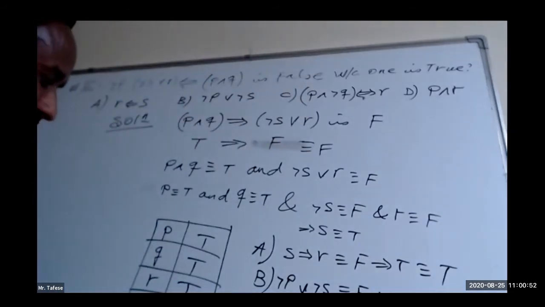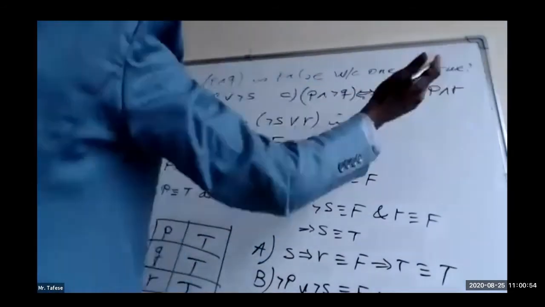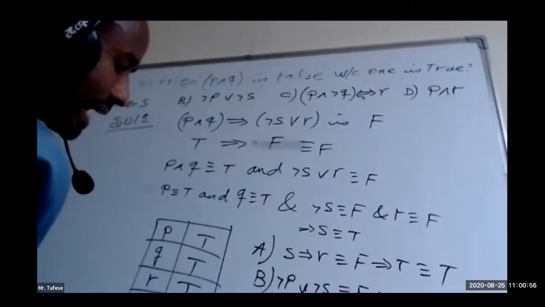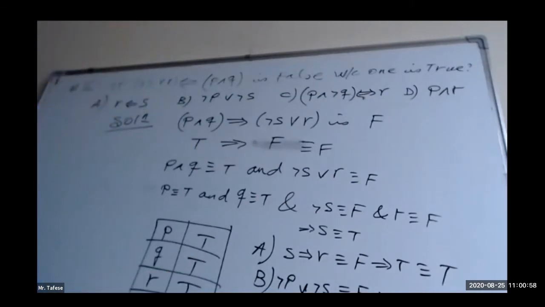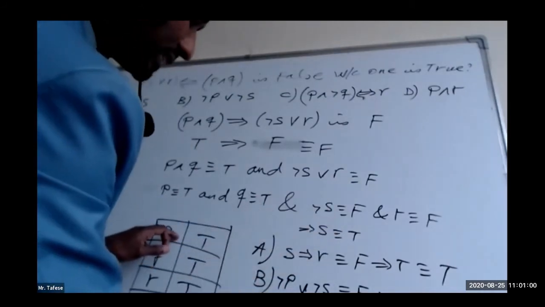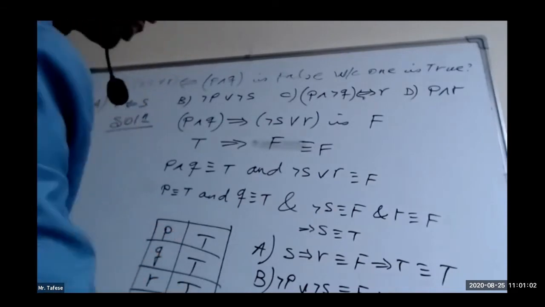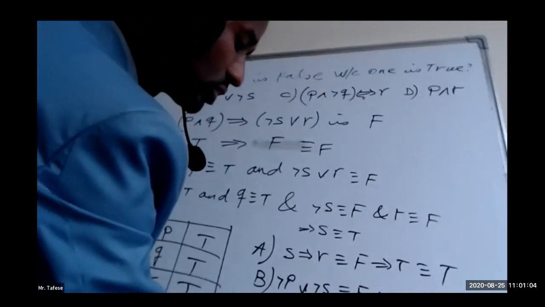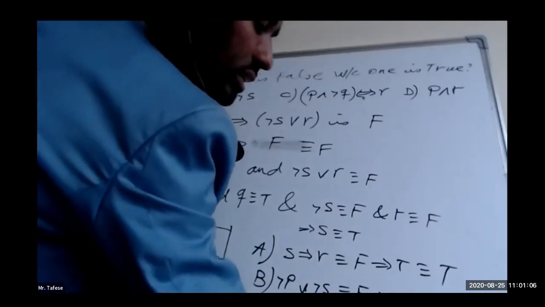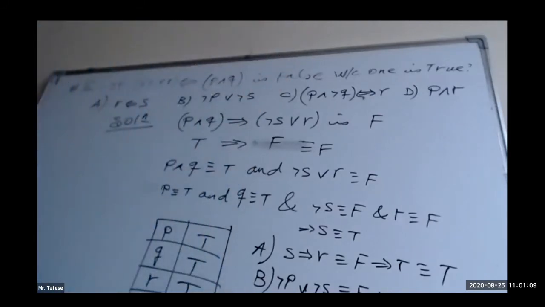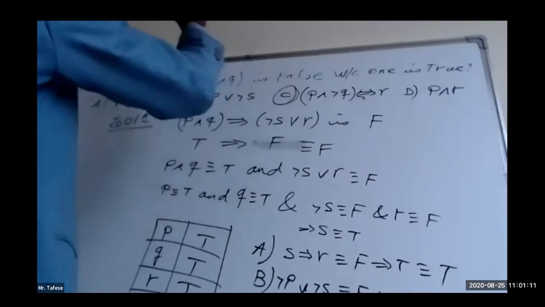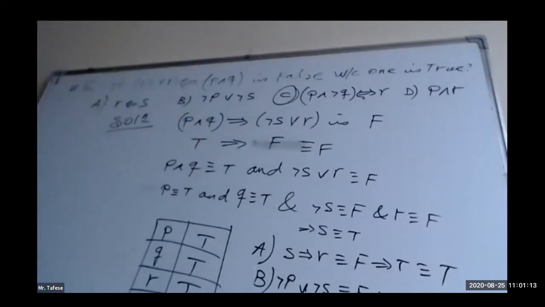What about choice D? Choice D: P and R. Equivalently, it means true and R, which is already true. So it's true. So the only false truth value is found in choice C. So the answer will be C. The answer will be C. So this is the second exercise.